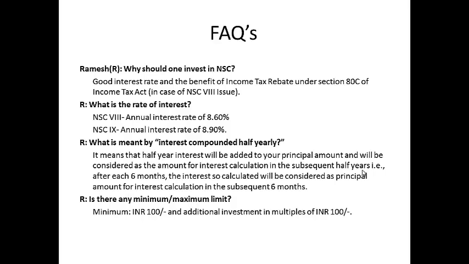What is meant by interest compounded half yearly? It means that half-year interest will be added to your principal amount and will be considered as the amount for interest calculation in the subsequent half years. That is, after 6 months each, the interest so calculated will be considered as principal amount for interest calculation in the subsequent 6 months. Is there any minimum or maximum limit?